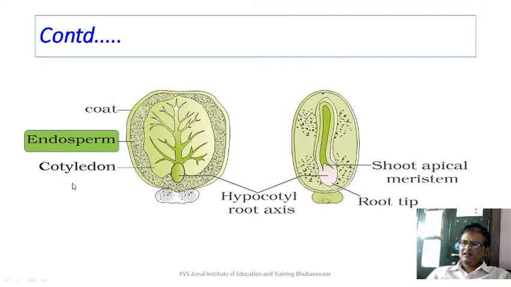This is nothing else but a seed showing endosperm. You can see the location of the endosperm in the seed. But this raises another very interesting question: whether the seed should continue and carry on with the endosperm, or the endosperm should be exhausted during the development of the embryo.